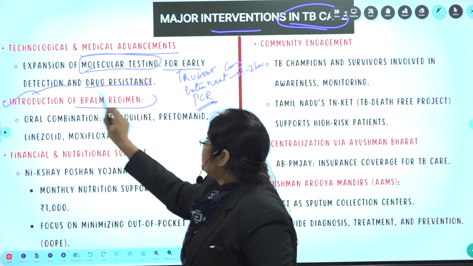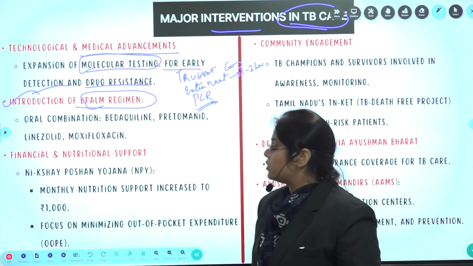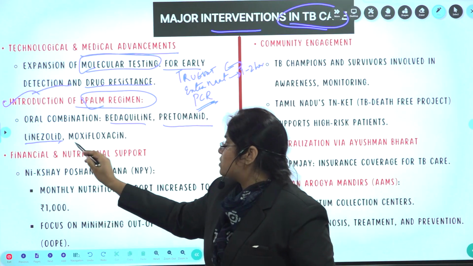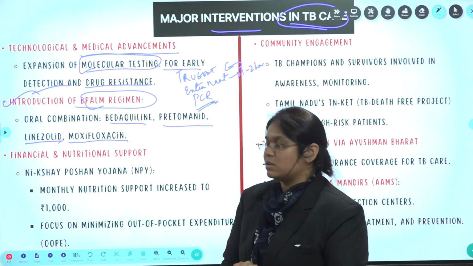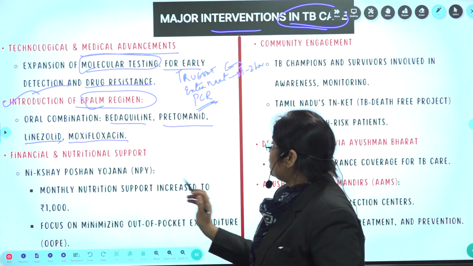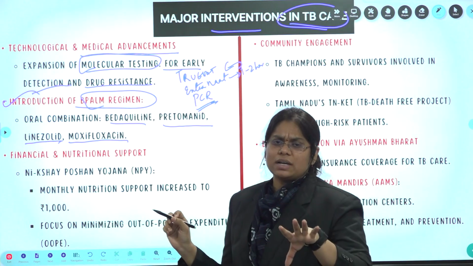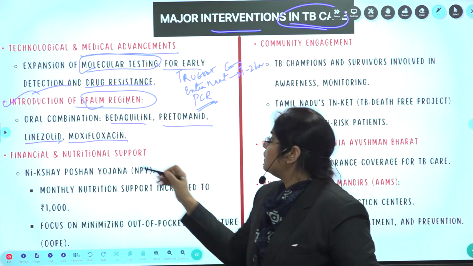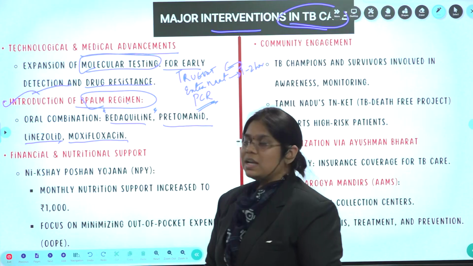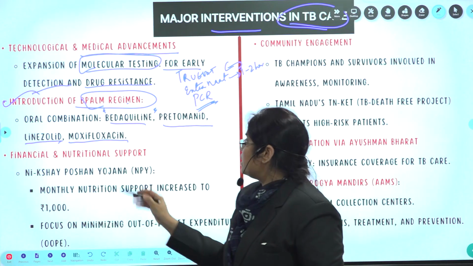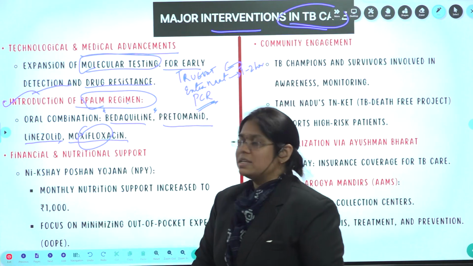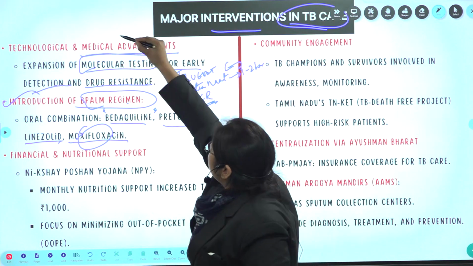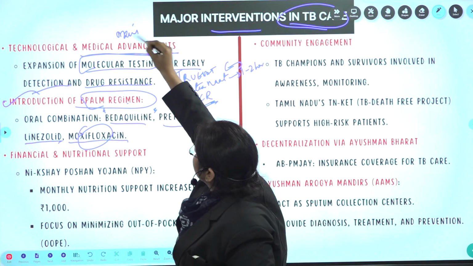Introduction of the BPaLM regimen. What is BPaLM? It is a combination of 4 drugs: bedaquiline, pretomanid, linezolid, and also moxifloxacin. See, here is a simple question you may get in the exam: the BPaLM regimen is related to what? Or they will give bedaquiline and ask what it is related to, or they ask moxifloxacin is related to what. Please do remember this, and you can use it in your mains also.